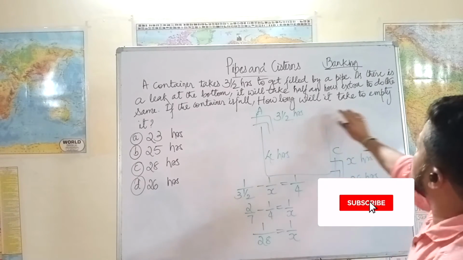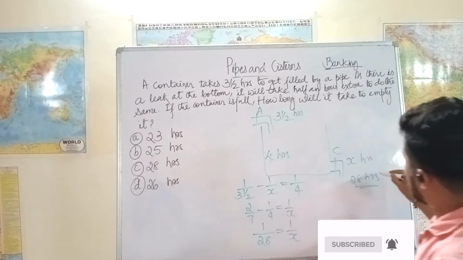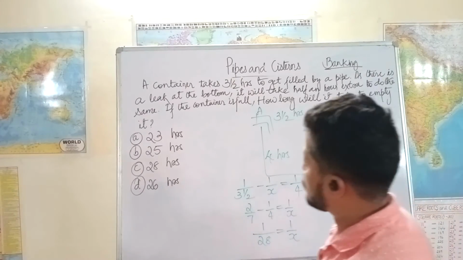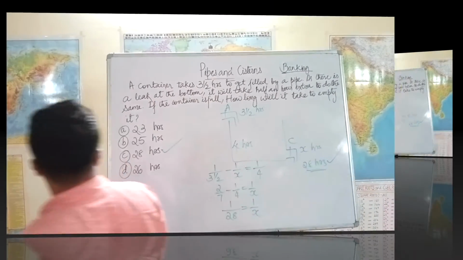How long will it take to empty it completely? C will take 28 hours to empty it completely.